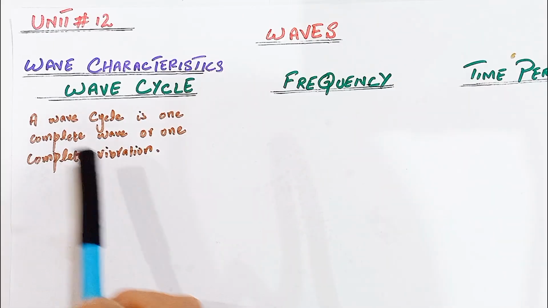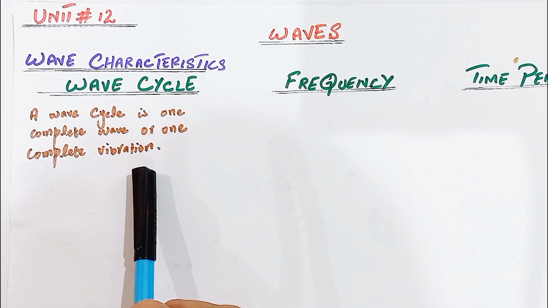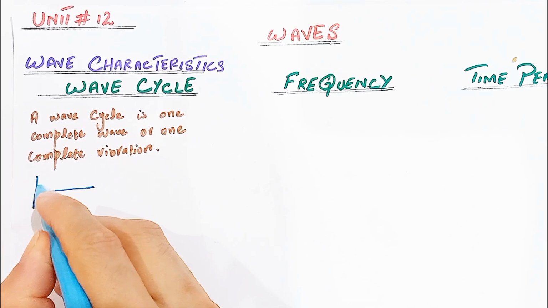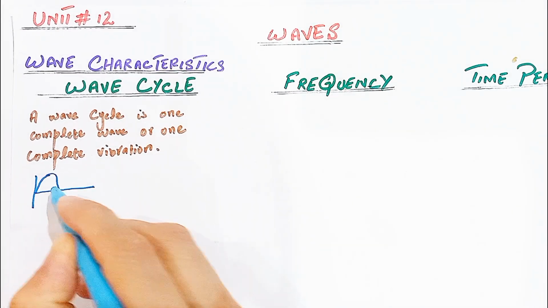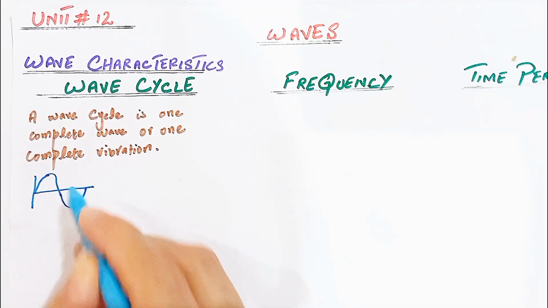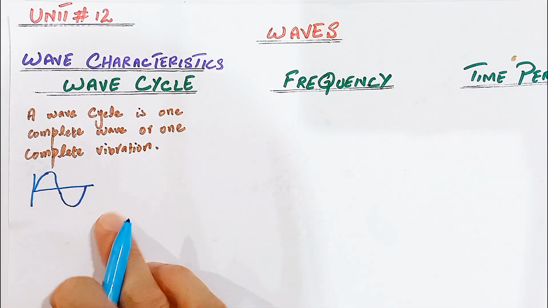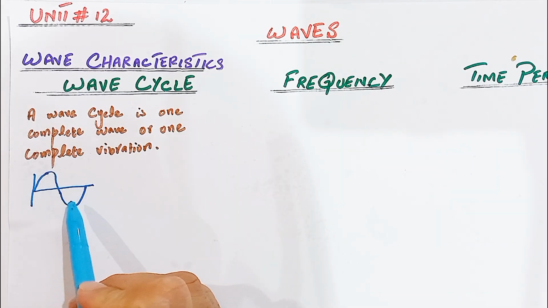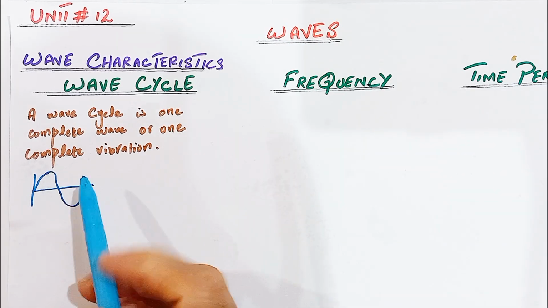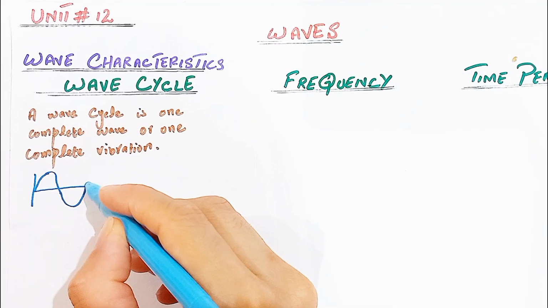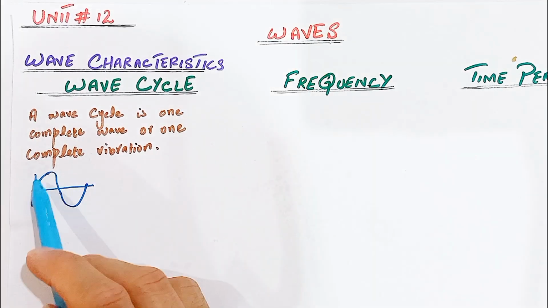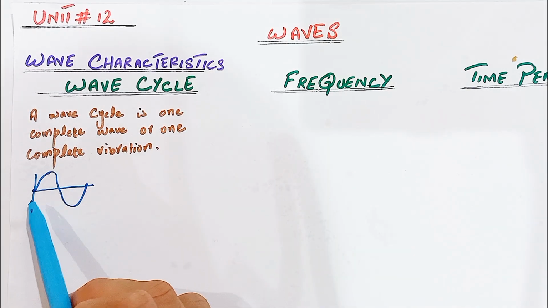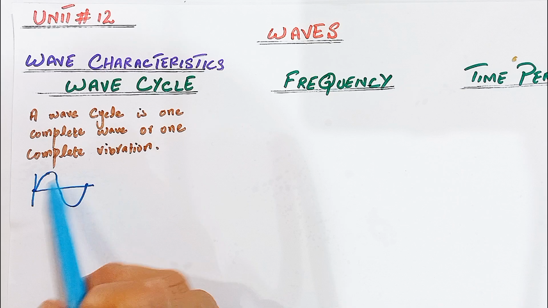What we learn in this definition: a wave cycle is one complete wave or one complete vibration. If we had to draw the wave, it starts from this point and comes back to this point after completing one wave cycle. A complete wave starts from one point and returns to the same position while moving in the same direction. Here the particle moves back to the same position after moving in this way.